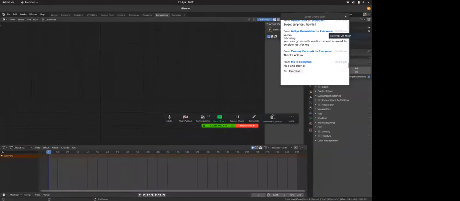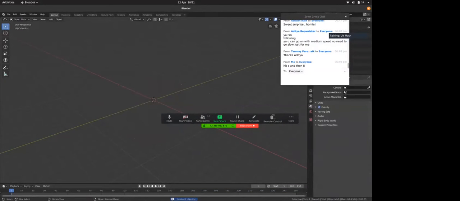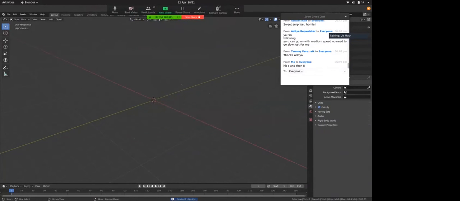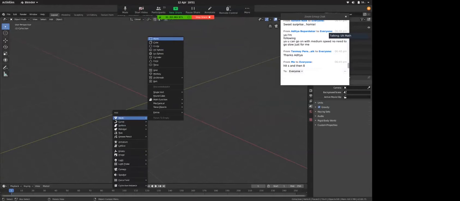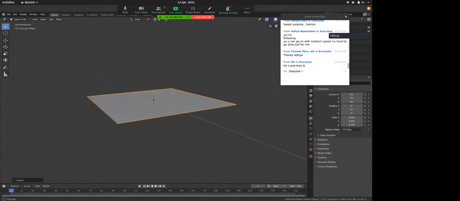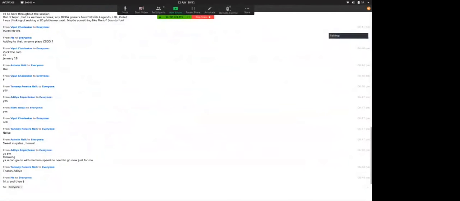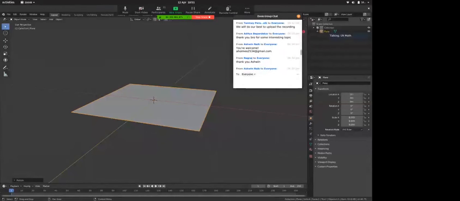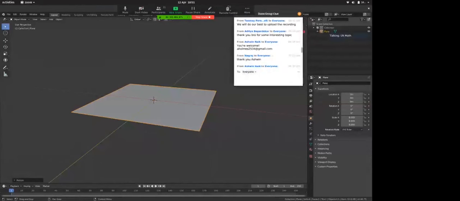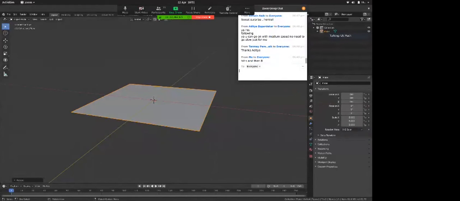So I'll go to layout again. I delete my plane because I just messed with it. You don't have to delete it. I'll add a plane again and then scale it up to 8. So this is my plane. This is what you have with you. I'm guessing you're up with me. So once I have a plane, I'll go to edit mode by hitting tab.